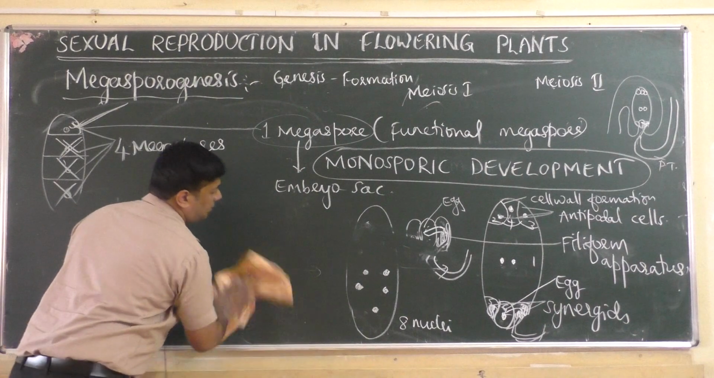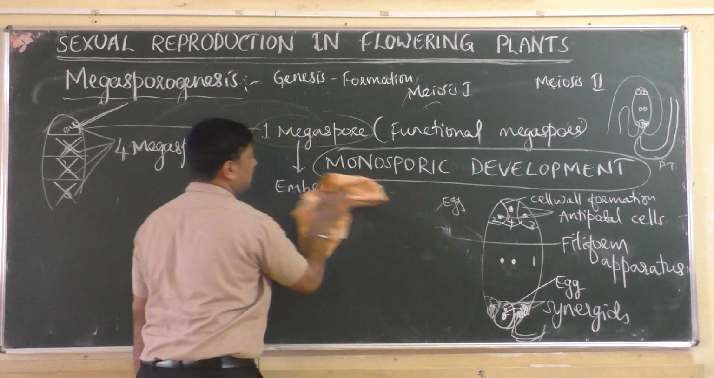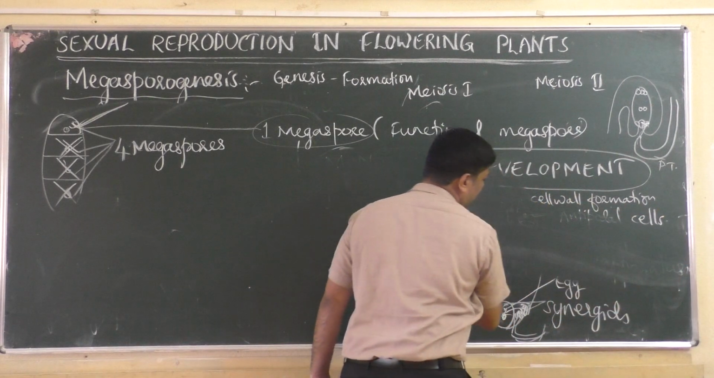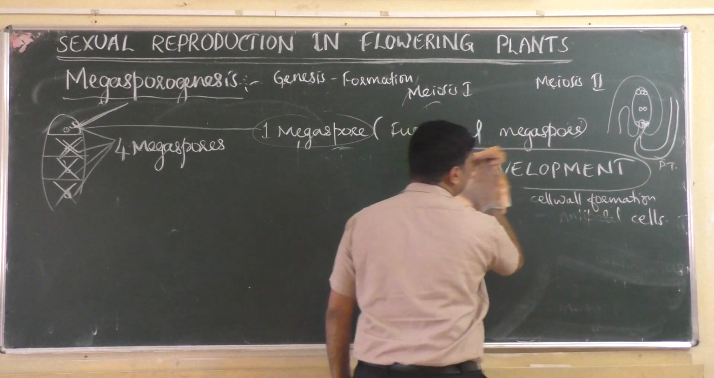The embryo sac is defined as a 7-celled and 8-nucleate embryo sac, because already I told you 7 cells will be there but 8 nuclei will be there.